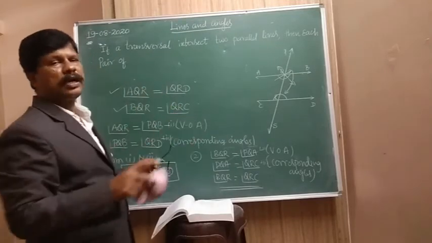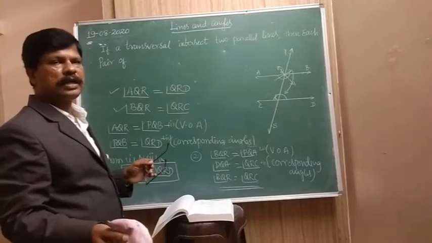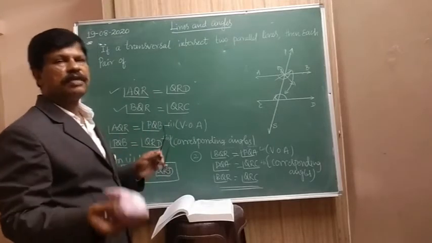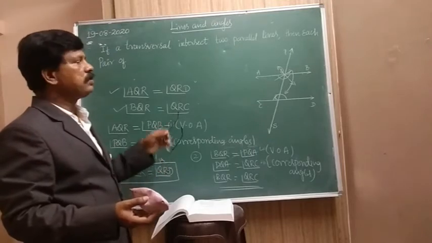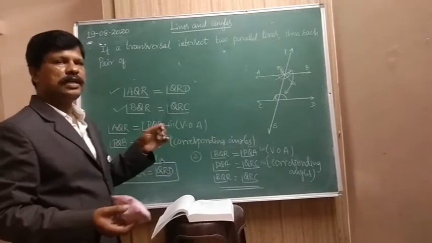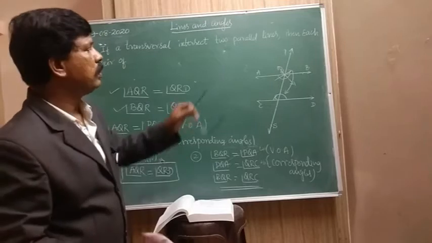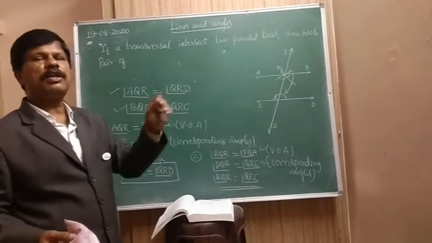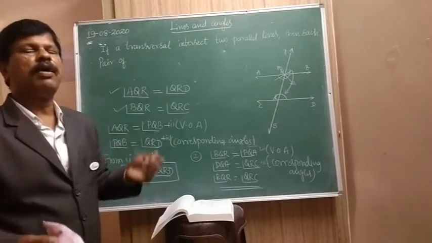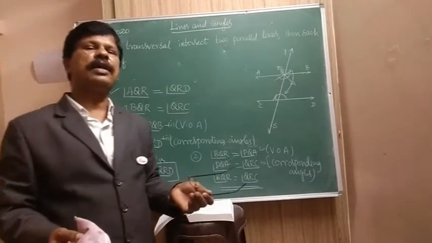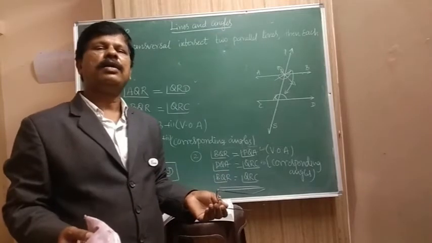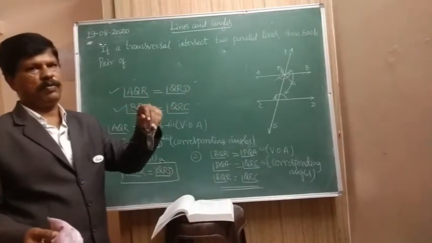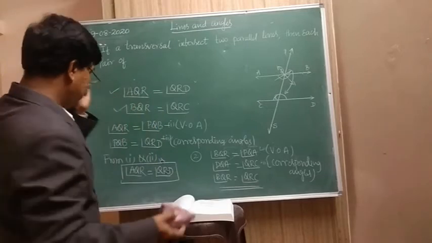You have to write the vertically opposite angles, corresponding angles, interior alternate angles and angles on the same side of the transversal. Because when we use this in problems, they are not given like this. They are giving a geometrical shape like a parallelogram, rhombus, rectangle or square. So we use this there. Clear?